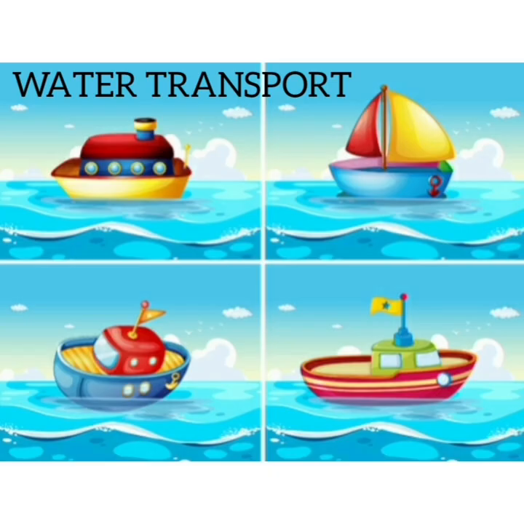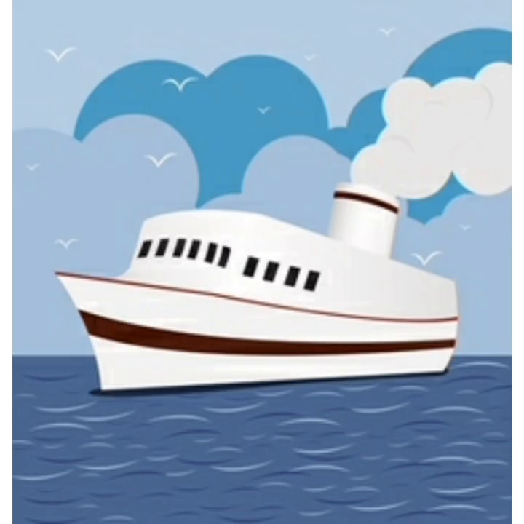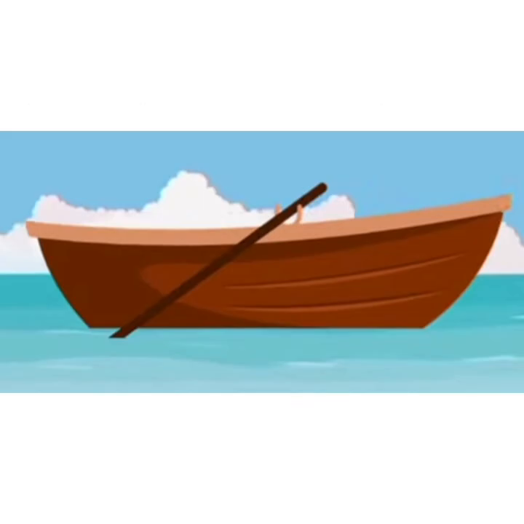Now, let us learn about water transport. Transport like boats, steamers, and ships that move on water are called water transport. It is the slowest and the cheapest means of transport. Ships and boats carry passengers and goods from one port to another.